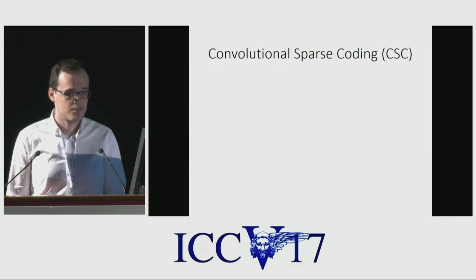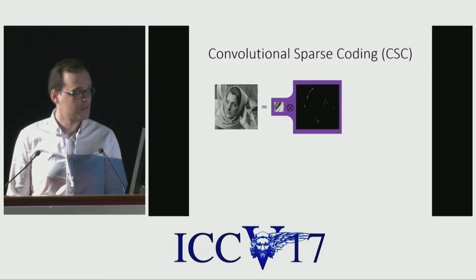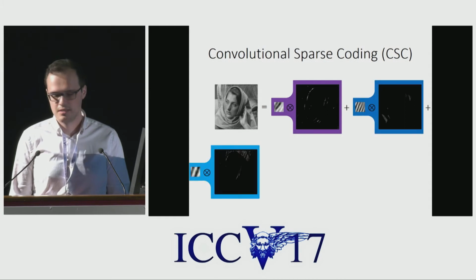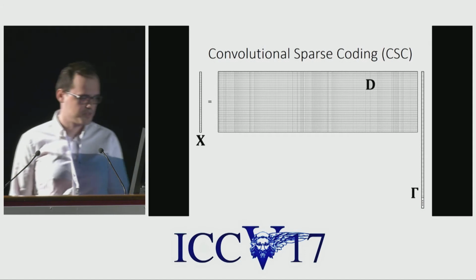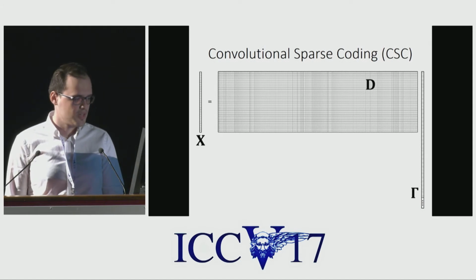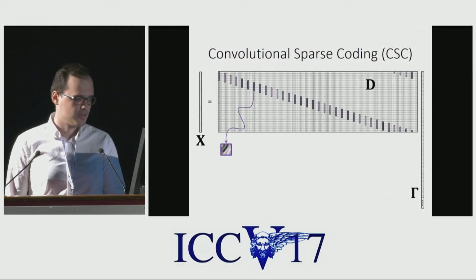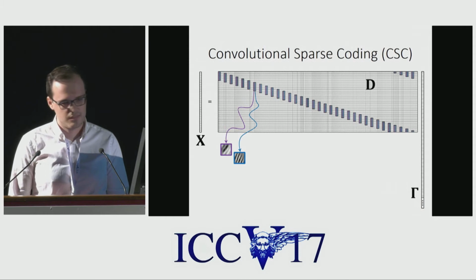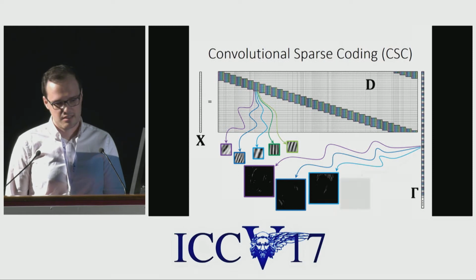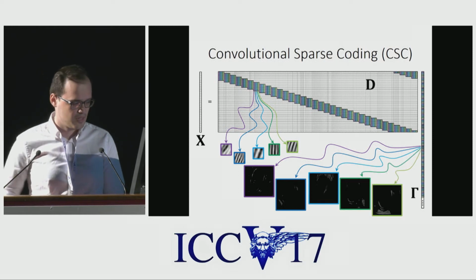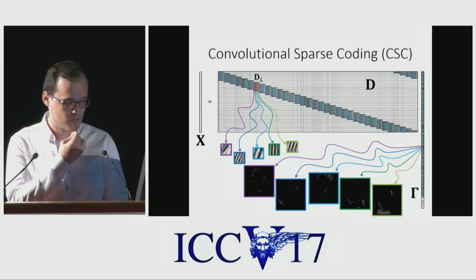So convolutional sparse coding is a global model for images that assumes that an image is a summation of different local filters convolved with sparse feature maps. You can write it in a matrix form by saying that the global image X, vectorized, is a multiplication of a structured dictionary times a global sparse representation, where the dictionary contains in its columns the different filters shifted in the different places, and the representation is obtained by interlacing the sparse feature maps. In what follows, I denote the unique set of filters at a certain position by DL, the local dictionary.